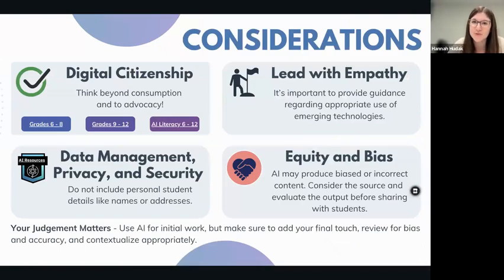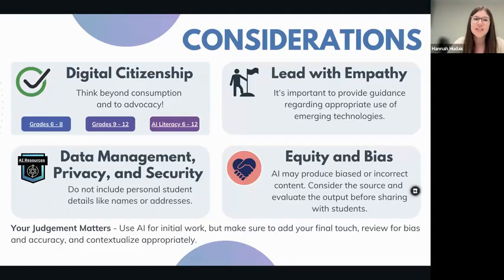Now, before we get into our AI tools, we always want to start with considerations. First, it's crucial for educators to implement lessons and discussions about AI. And one way that we can accomplish this is through digital citizenship. Digital citizenship is a critical set of skills that students need to have to navigate the ever-changing digital landscape.